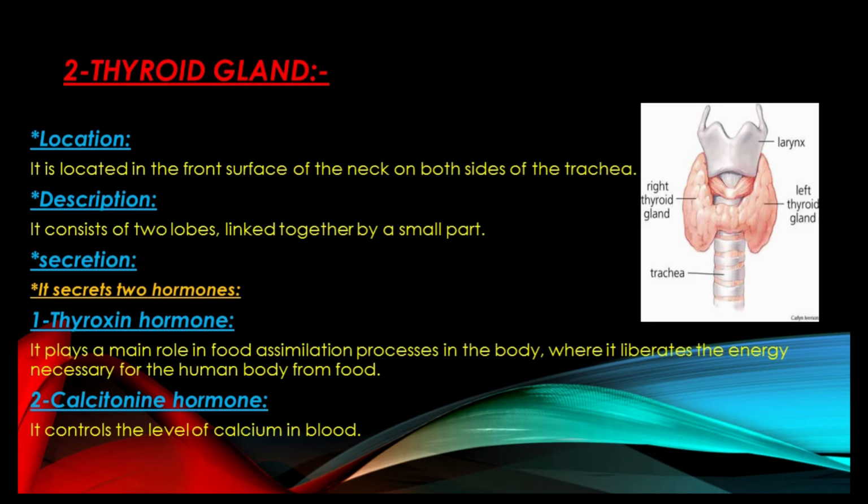So, thyroxine hormone takes a master role in the food assimilation process in our body. While calcitonin hormone controls the level of calcium inside our blood. And as you know, calcium takes an important role in keeping our bones strong enough for doing our daily exercises.